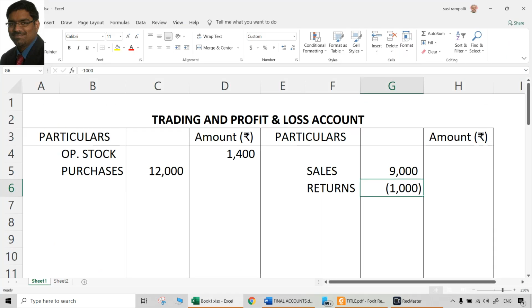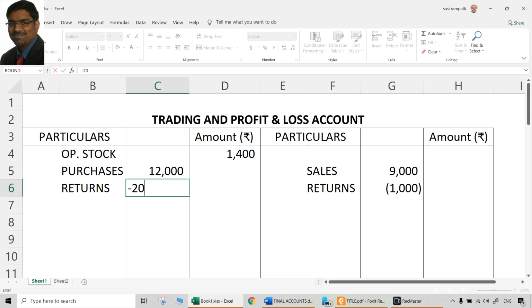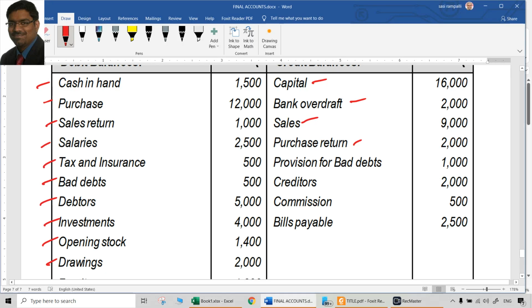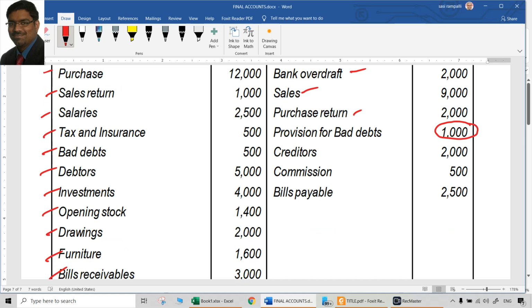They should be reduced from purchases. So purchases are there, whatever. From that returns are 2,000. So reduce from purchases. Provision for bad debts is something which is already there. So once again, we should not do anything now. We have to come back to it later.